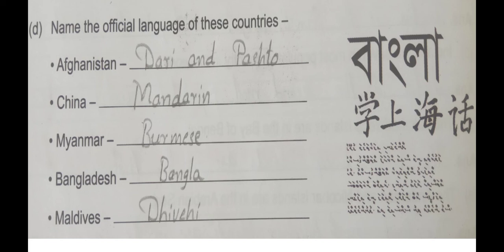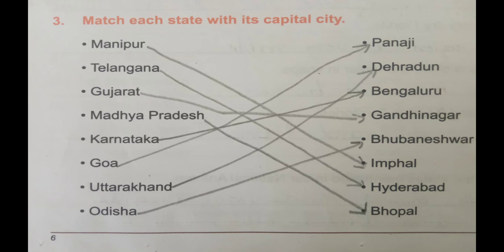So the next question is, match each state with its capital city. They have mentioned some states and we have to match them with the capital city. The first state is Manipur. Manipur's capital city is Imphal, so we have to connect it to Imphal.